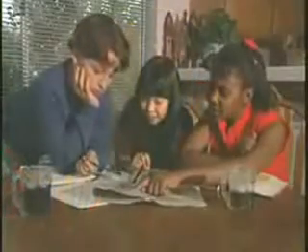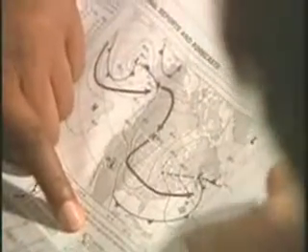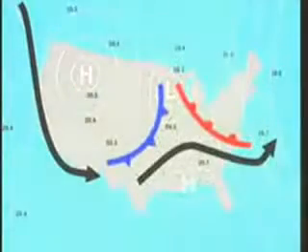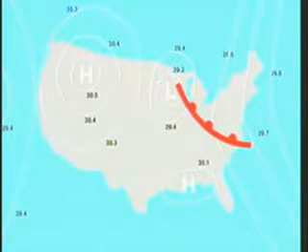Air pressure helps determine the weather. That's why most weather maps show areas of high and low air pressure. But weather maps have so many lines they can be confusing. So let's simplify one by removing all the lines except the ones that mark high and low air pressure. These lines are shown in white. The areas with H's are high pressure areas. The area with an L is a low pressure area.